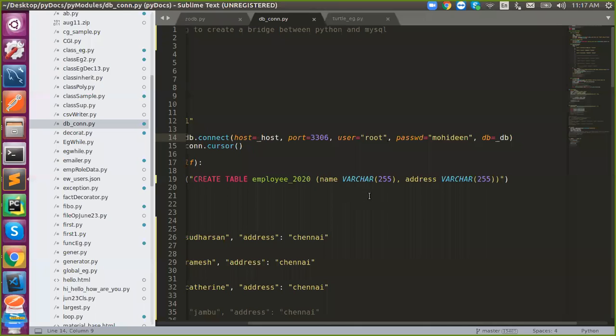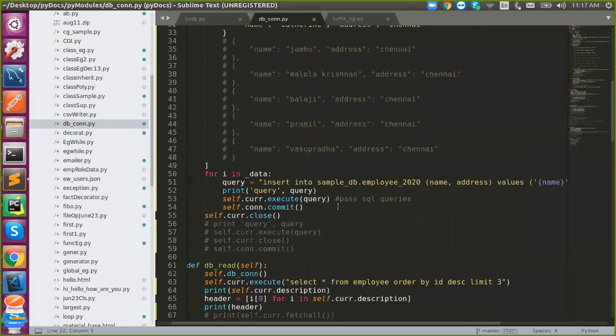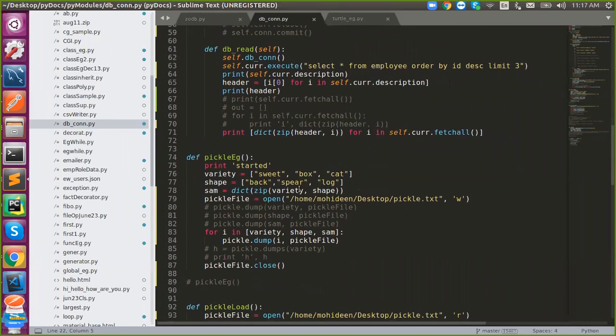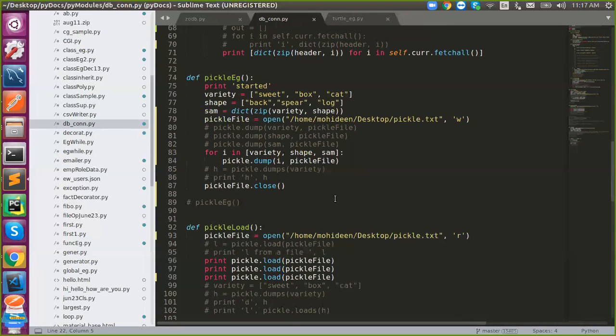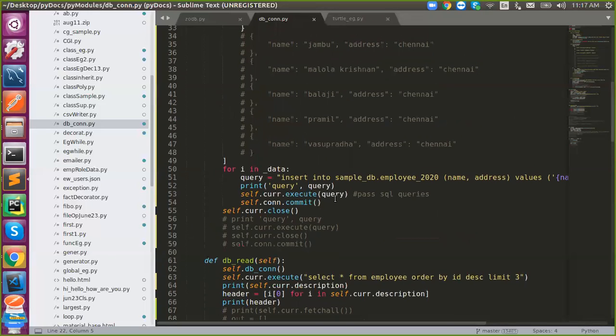This is what I've written here. If you want to perform an insert query, here I'm converting it to dictionaries. Got it? So here I made it as one line. Understand?